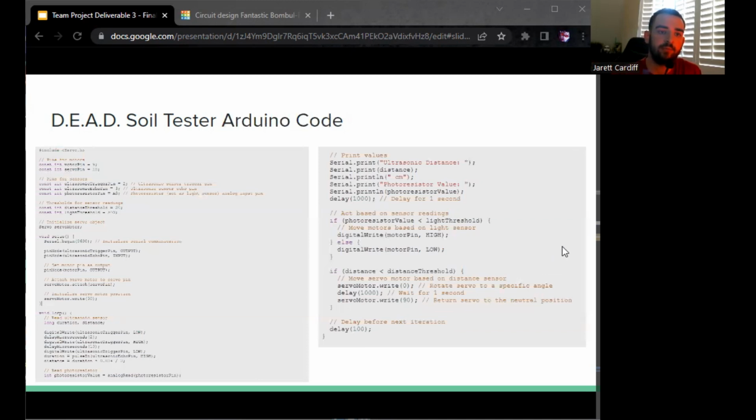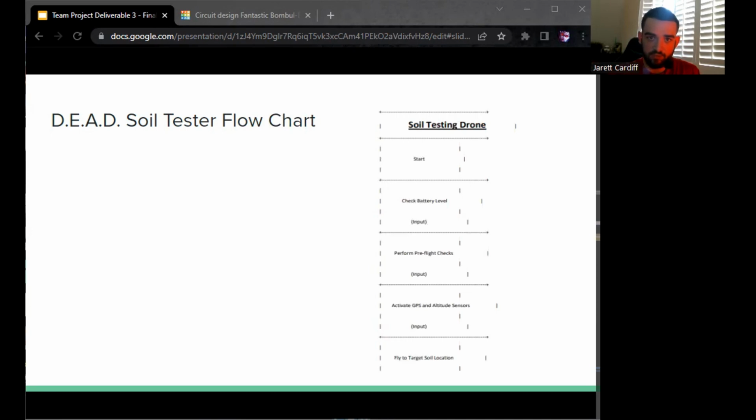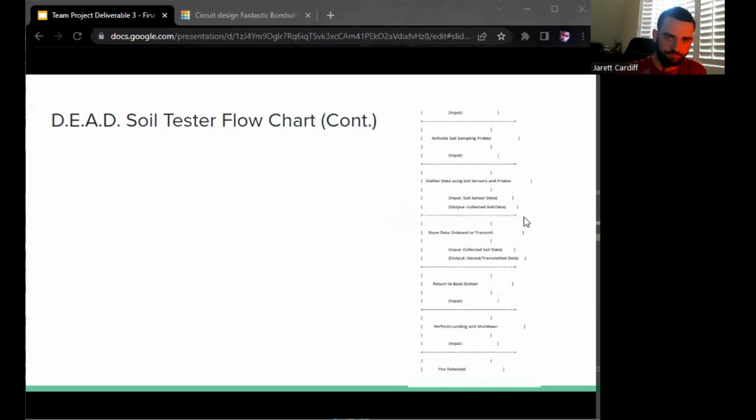Here is the soil tester Arduino code that goes along with the circuit board for Tinkercad. And here is the flowchart. Just going over the flowchart briefly, it would start, check battery level, perform pre-flight checks, activate GPS and altitude sensors, fly to target location, activate soil sampling probes, and then gather data, store or transmit the data, and then return to base station and perform landing and shutdown.